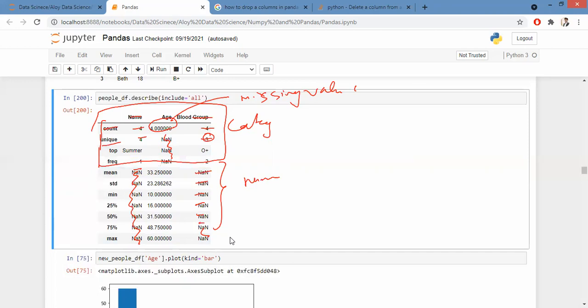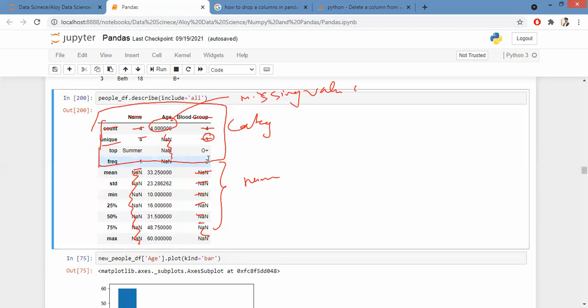Yes, Rahul. It gives the mode value, which is the most repeated. Since O positive is repeated twice, they have given frequency as 2. It tells which element is repeated the most number of times.